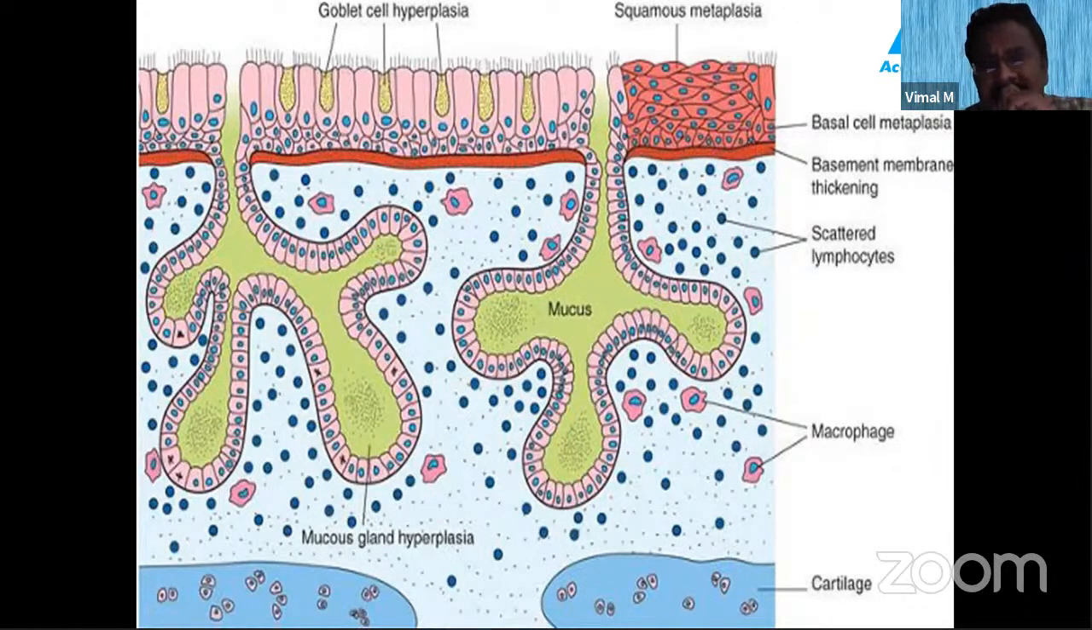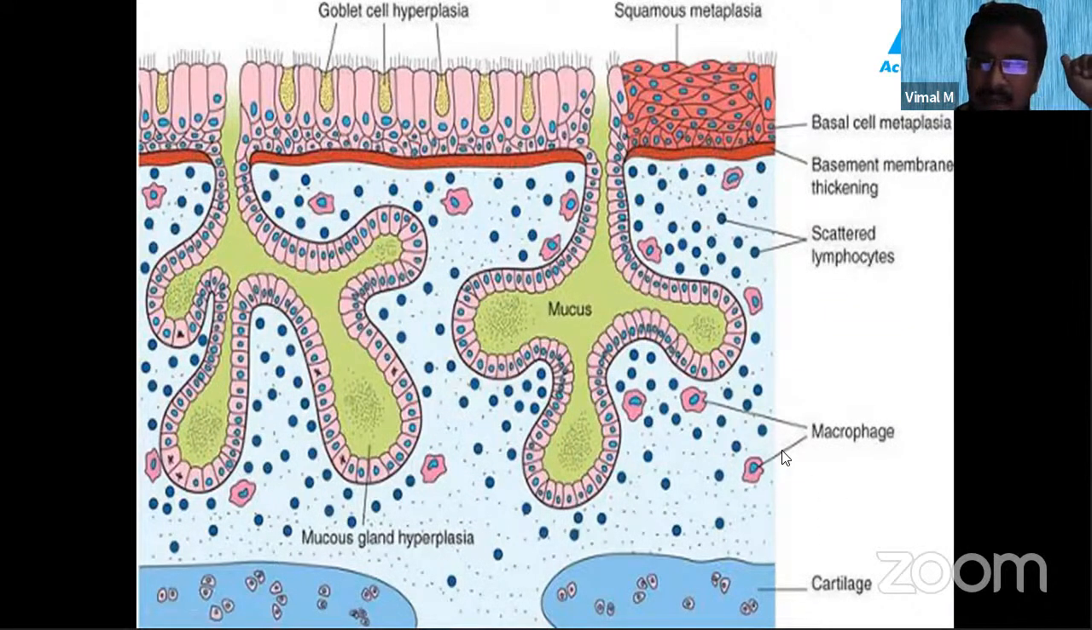Let us see what that Reid index is. So what does the Reid index mean? Reid index is nothing but the thickness of the mucus glands. It is actually a ratio. The numerator is the thickness of the mucus glands, and the denominator is the thickness between the basement membrane and the cartilage. Yes, I repeat it once again.